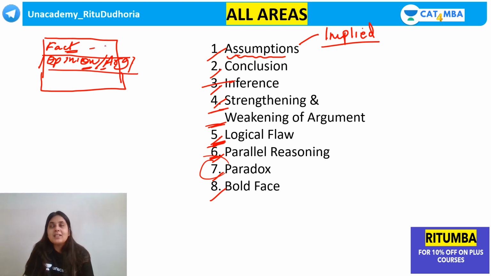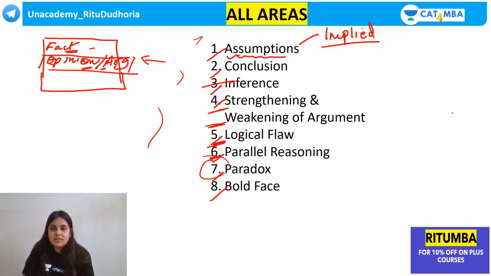The fact is absolute, the fact is untouchable. मतलब उसको हमको touch नहीं करना है. You do not have to add to it, you do not have to strengthen it, you cannot weaken it. Fact is a fact. So whatever treatment you apply has to be applied to the opinion or the argument. This is the first step, and that's why students go wrong.